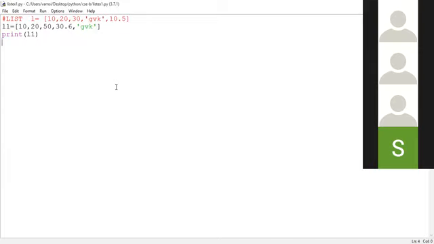List data type. List data type is a mutable object. List is a mutable object. When I'm calling it a mutable object, can the content of the object be changed or not? Please respond. Yes, sir. So the contents of a list object can be changed. And what about order preservation? Is it going to preserve the order or not? Yes, sir. So the order in which the programmer specifies is preserved when shown onto the screen. If we are not bothered about the order, then we don't go for the concept of list, guys.